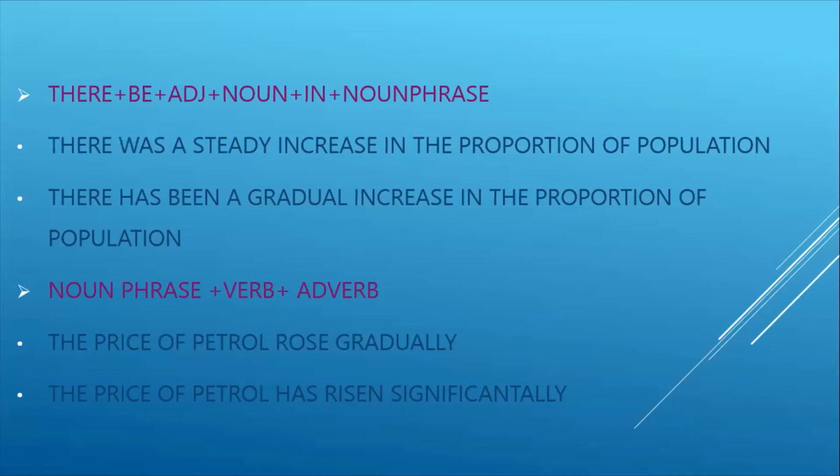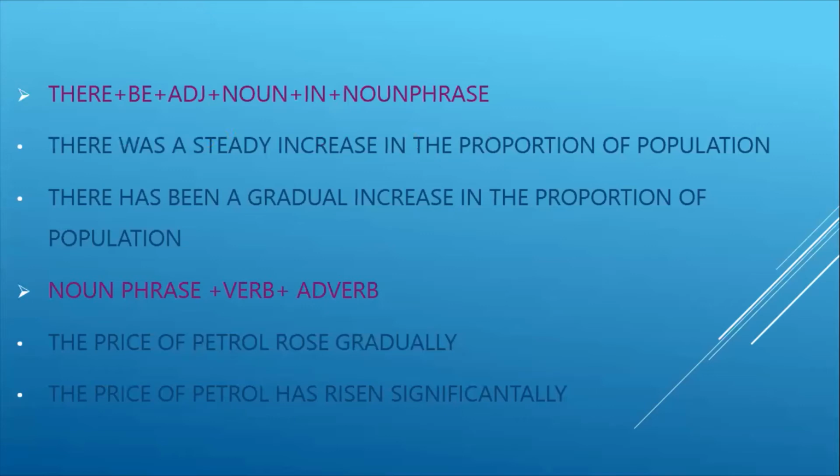So, there was a steady increase in the proportion of population. Here, be is changed to was. The adjective is steady. What is an adjective? Adjectives are usages like steady, gradual, moderate, modest, dramatic, steep, significant, considerable. We will say dramatic change, significant change.